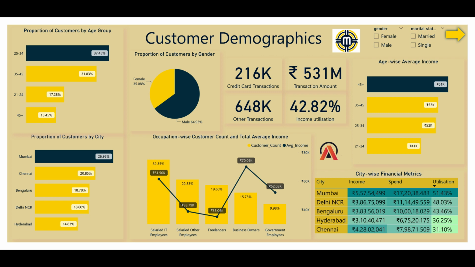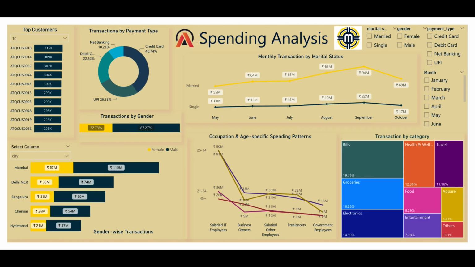And then we see the city-wise financial metrics. As we see, Mumbai is high at income, spending, and income utilization, followed by Delhi NCR, Bangalore, and Hyderabad. Now our spending analysis.